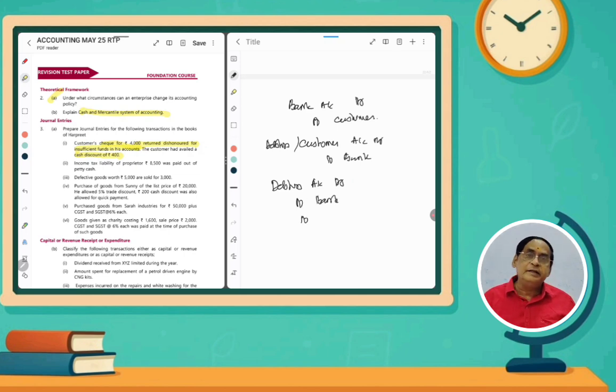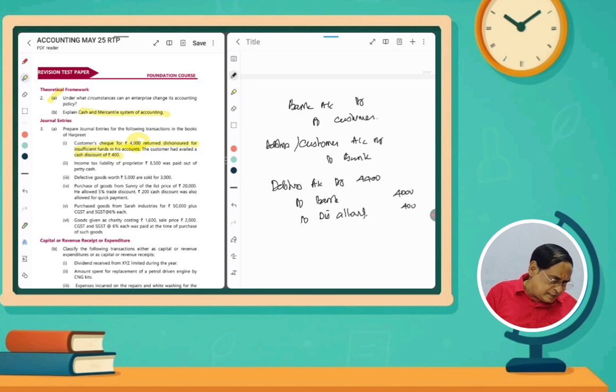And then in order to cancel the discount allowed: discount allowed is normally debited, now we have to credit it. Discount allowed credit. So how much? The check amount is 4,000 rupees and the discount amount is 400 rupees. So the total amount should be debited to debtors account, 4,400 rupees. So debtors or customers account debit 4,400, to bank 4,000, to discount allowed 400 rupees. This is correct. The narration you have to write is: customer check returned unpaid by bank, cash discount allowed earlier.